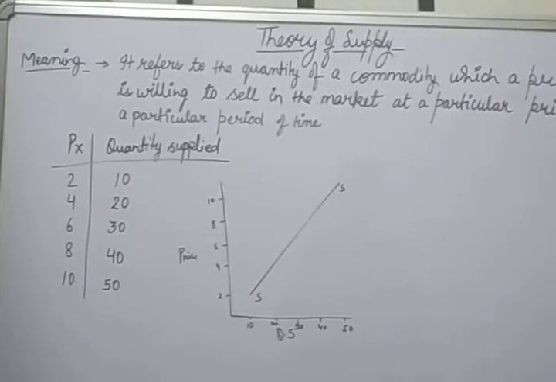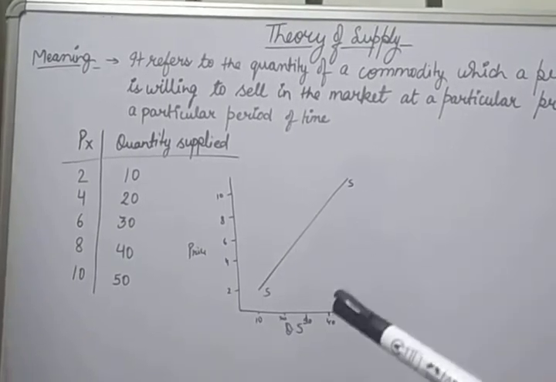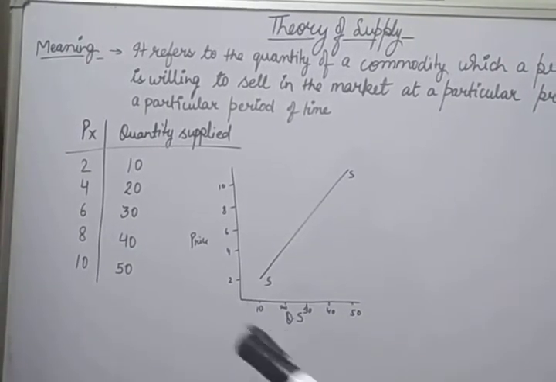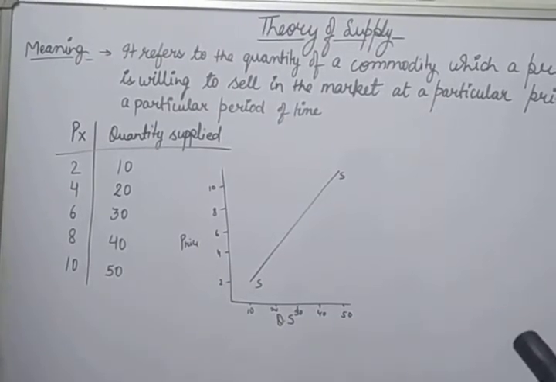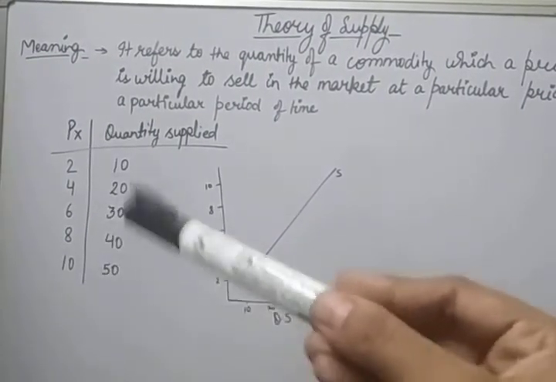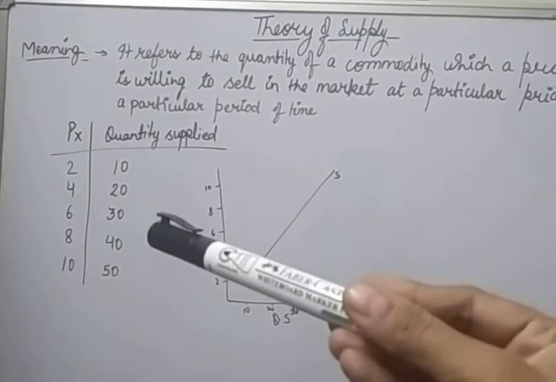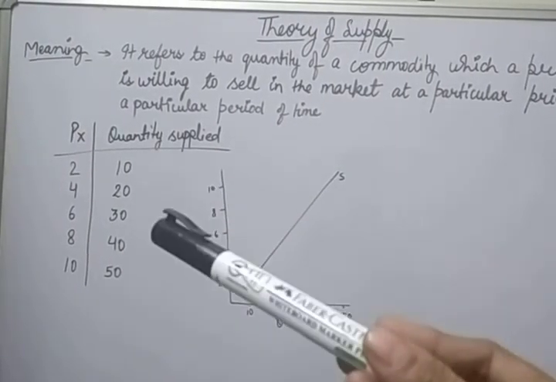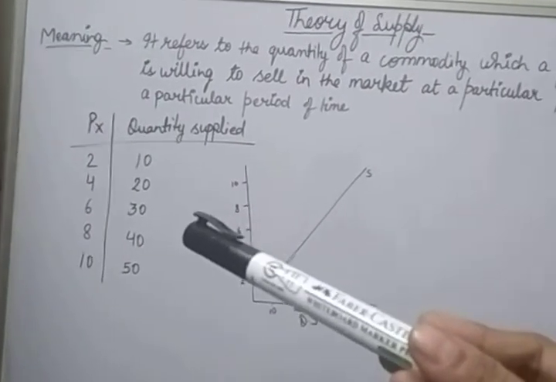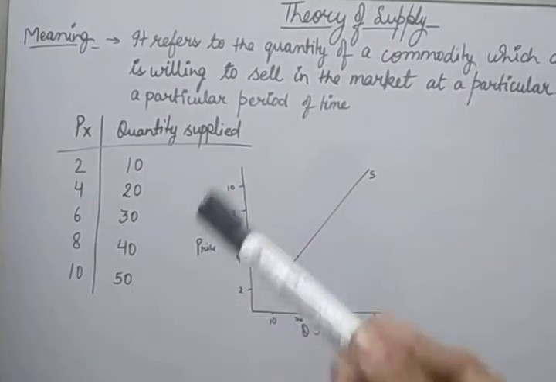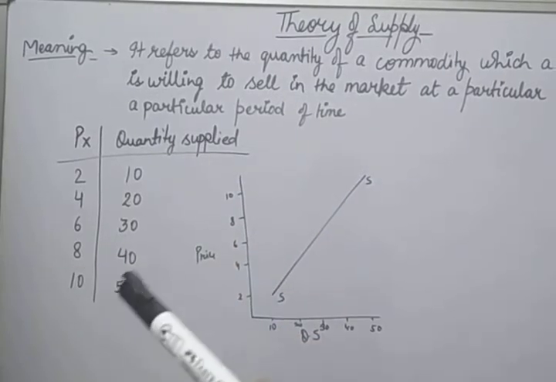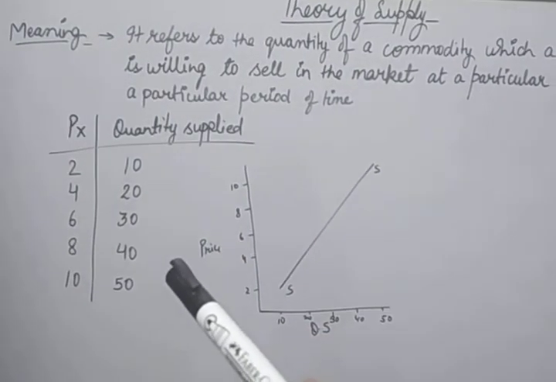Now let's see the supply schedule and supply curve. First of all, we will see the individual supply schedule. That means the individual supply schedule is the tabular statement which shows the amounts of a product that a single producer or firm is offering for sale at the various prices. That means this is the individual supply curve of the individual firm or the individual producer.